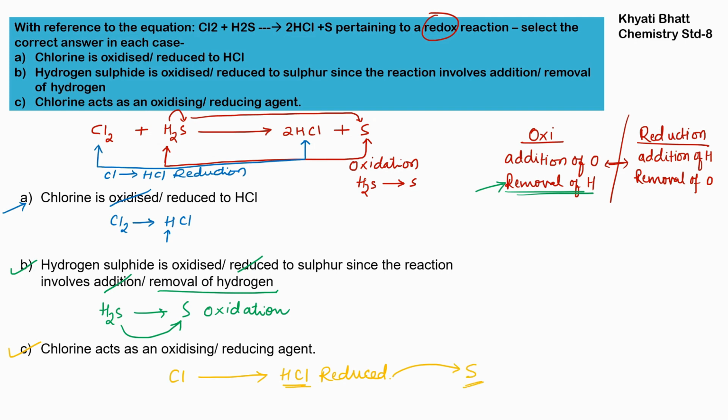So it is helping in oxidation. So that's why the agent is an oxidizing agent, because it is helping in oxidation. Whatever hydrogen is removed from H2S, from H2S it is becoming S, and from chlorine it is becoming HCl. So this hydrogen has gone to chlorine. So chlorine is helping sulfur in oxidation. That's why it is an oxidizing agent.